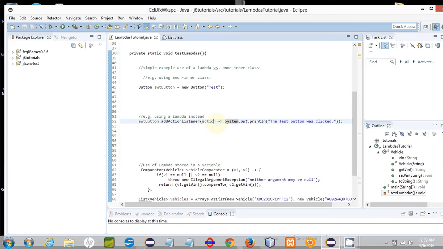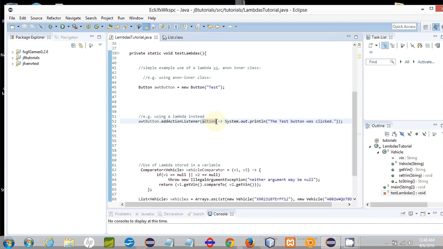To the left of that, separated by a space, you're going to list any arguments to the interface method that's being implemented. Remember, a Lambda is a way of implementing one interface method. So if you have an interface with one method, you can define the implementation of that interface using a lambda. So we need to list any arguments to the interface method to the left of this lambda operator. And that's what I've done here.